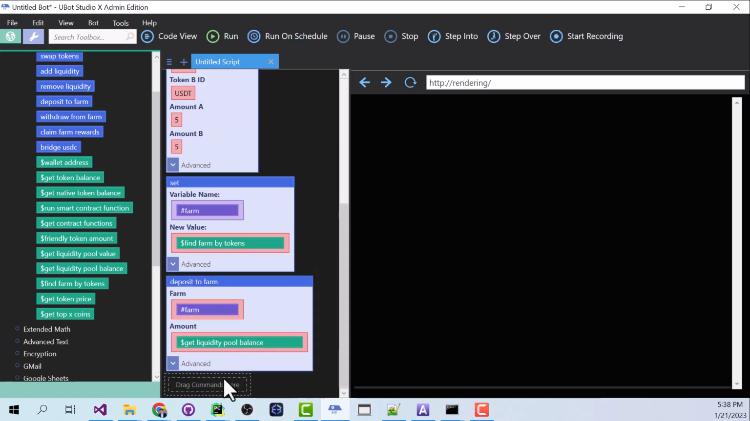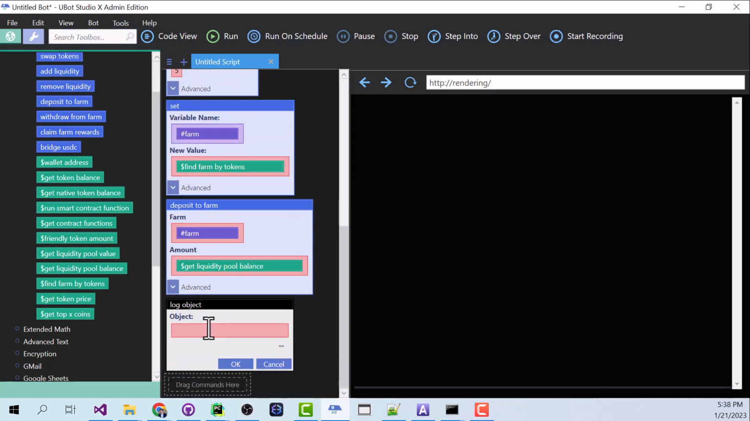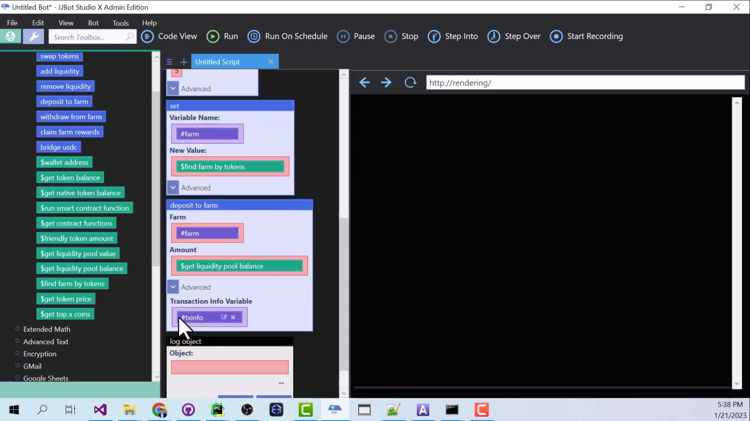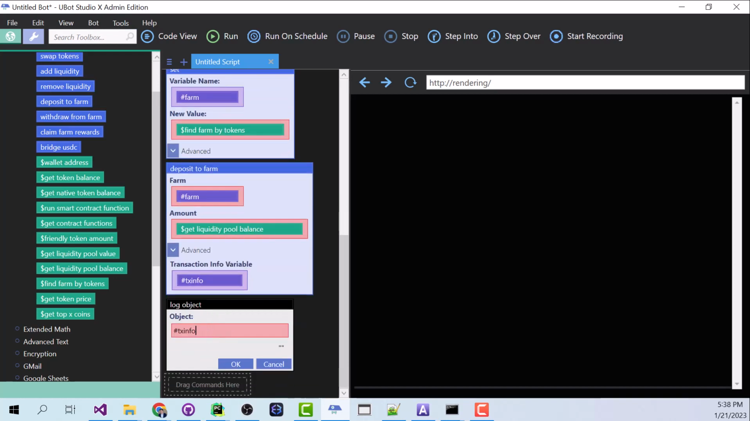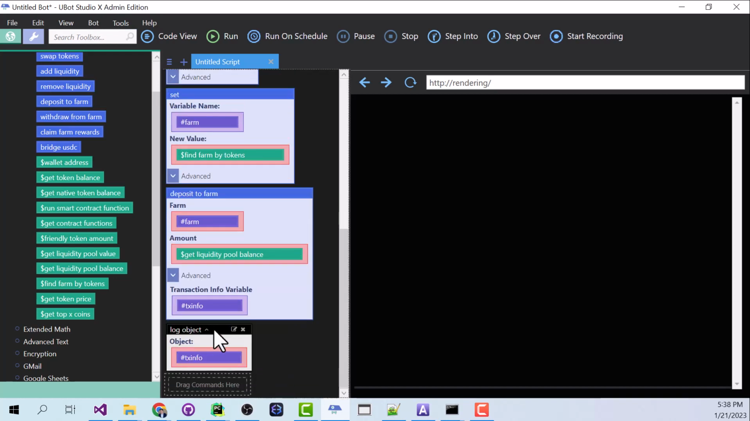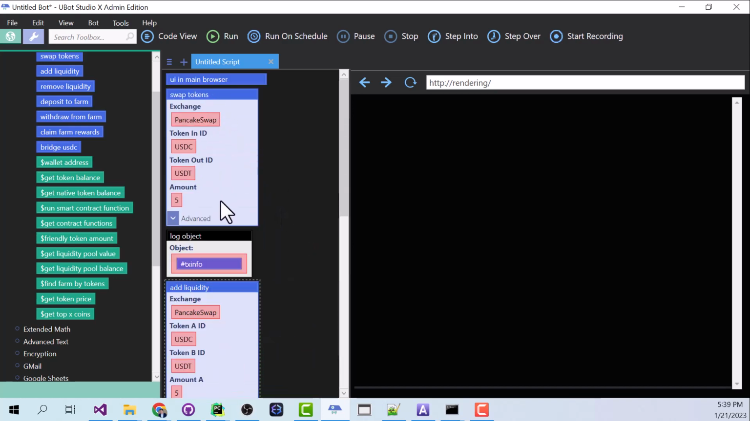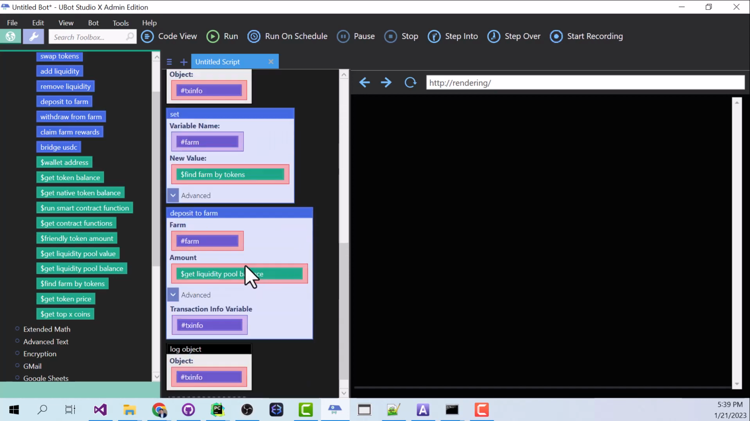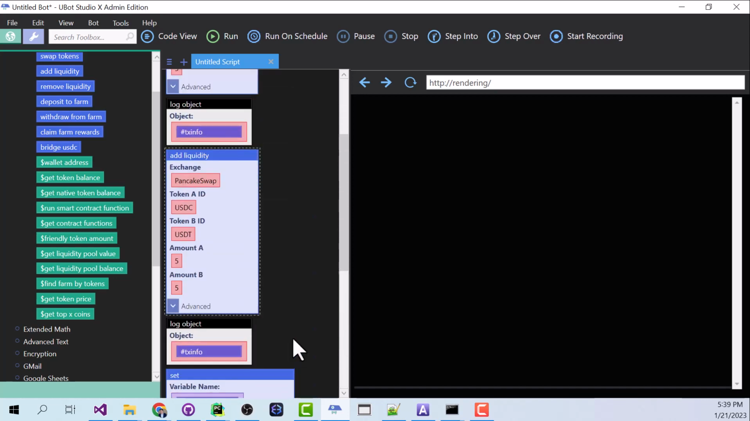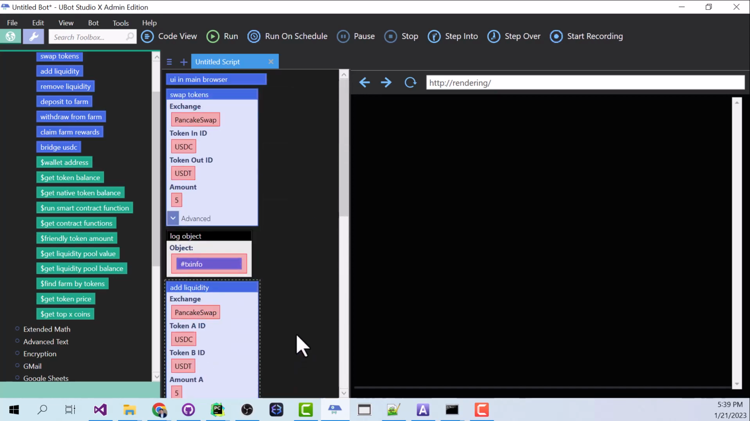And of course, we don't want to do this blind, so I'm going to add my log object command. And the object we're going to put, of course, is our txinfo variable. And I want to do this after every step. So I'm going to just Control-C, copy this, and I'm going to paste it after each command. So now when we run this, we'll be able to see every step of the way what's happening. And I gotta say, I feel like I made this bot faster than I actually did the process manually.